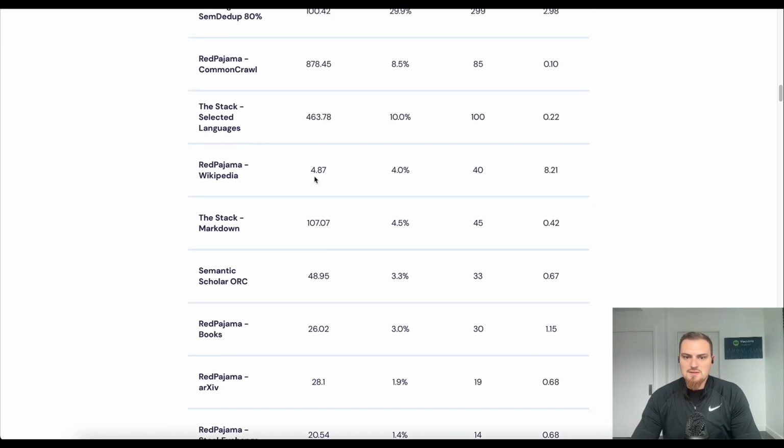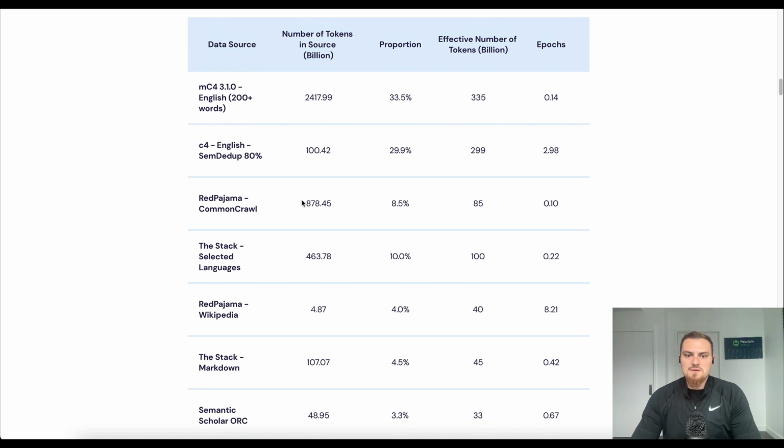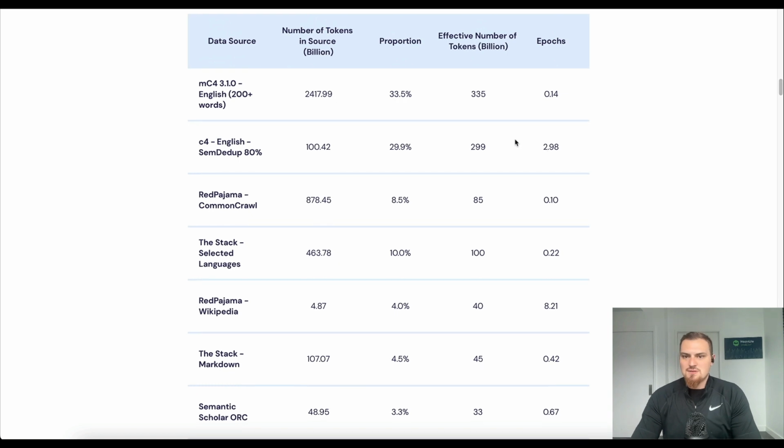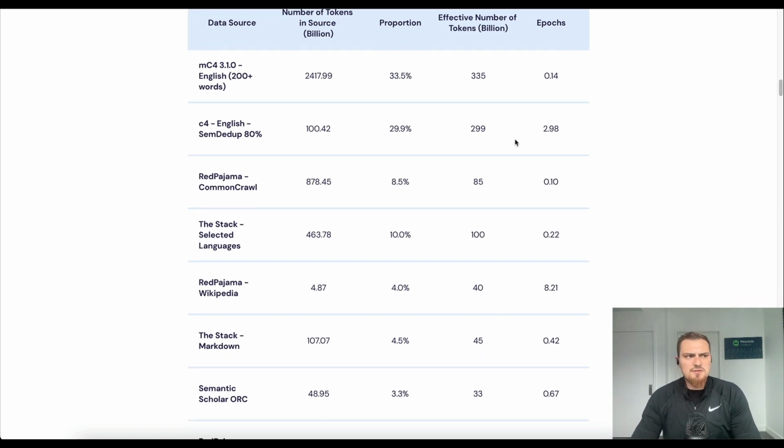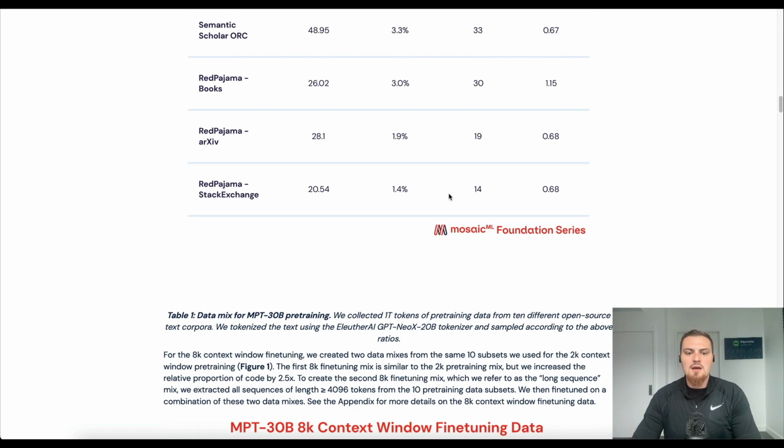So Wikipedia, it looks like, is only 5 billion tokens relative to C4, which is 2.4 trillion. These kinds of details are so interesting. I think there's a paper called DoReMi, something like that, about optimizing the composition of data sources in pre-training. As a reminder, this is used to pre-train the language model. So this is where it's predicting the next masked-out token, not where you're doing that instruction tuning, where you have it write a big long thing and then you say, how was that? And then you fine-tune it that way. This is just building that base language understanding from pre-training on predicting the next token on internet text, basically.